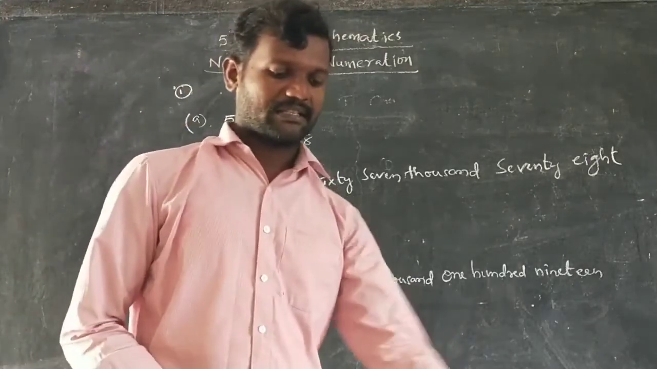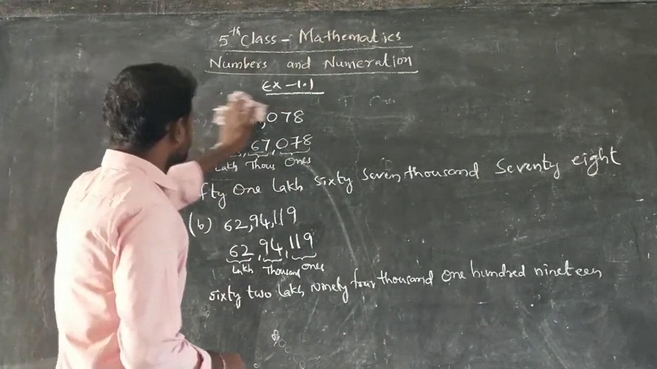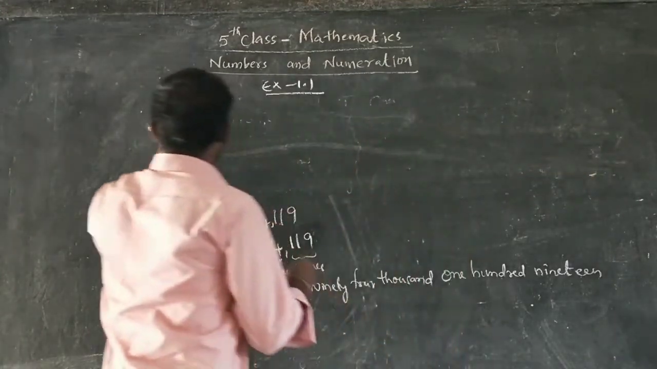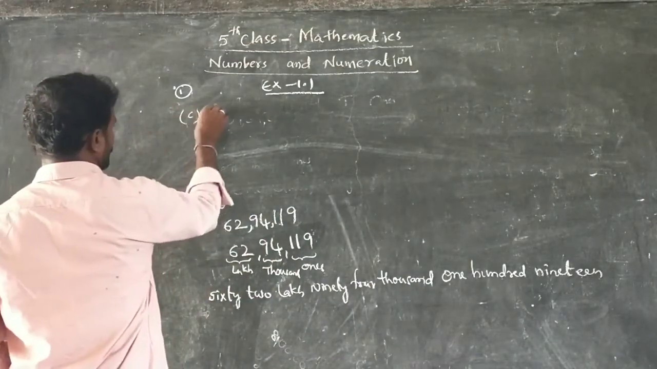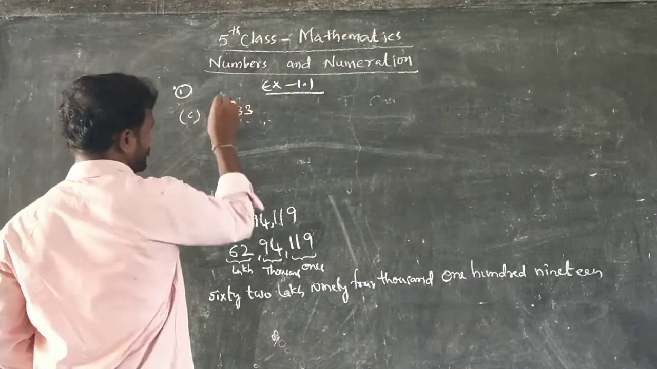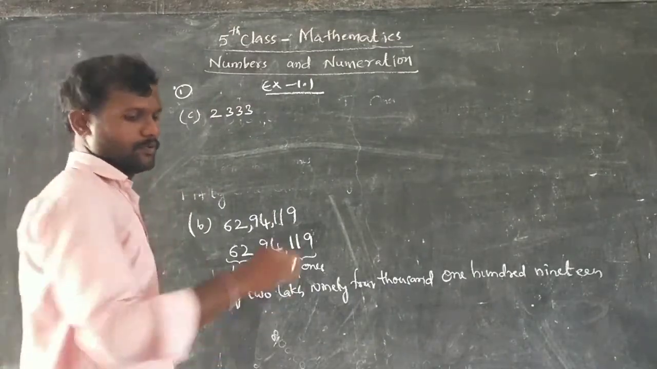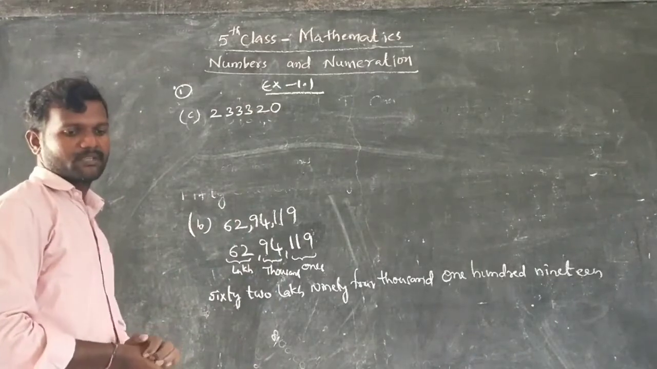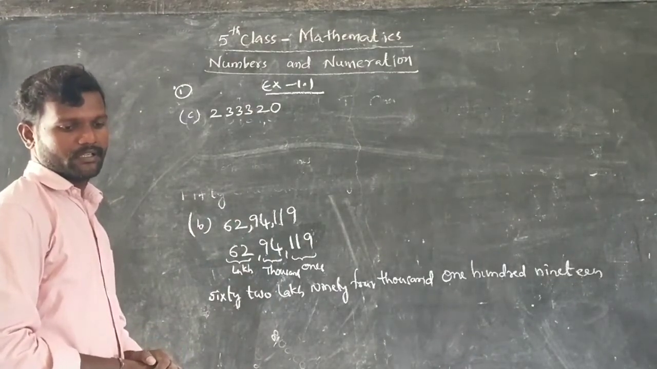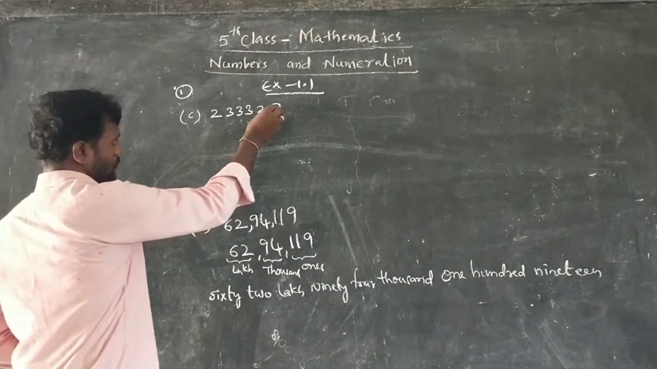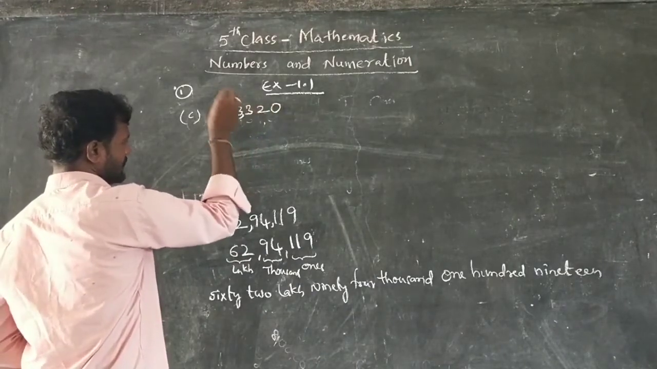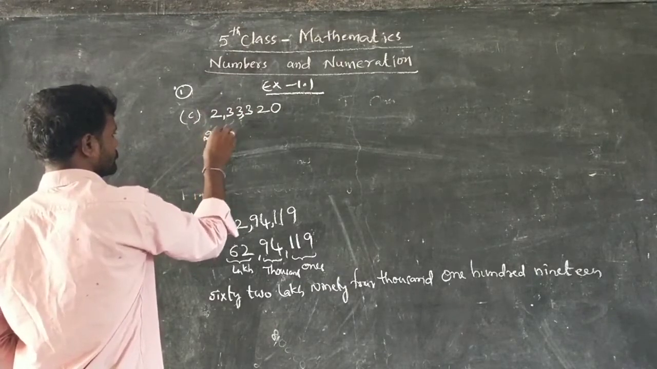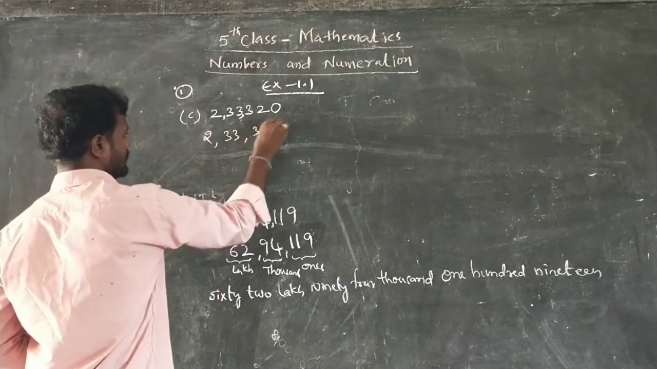Okay, one more number I will complete. Just observe it. 2 3 3 3 2 0. First write the commas. Okay, write the commas there. After 3 digits write a comma. Next 1 2. So 2 3 3 3 2 0.